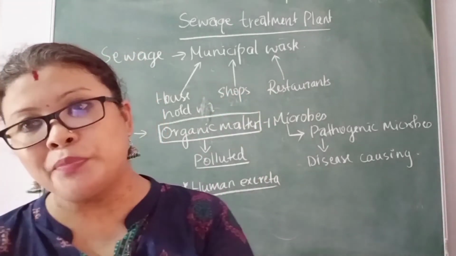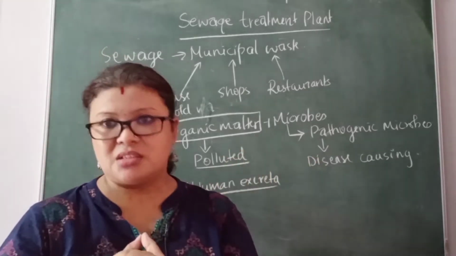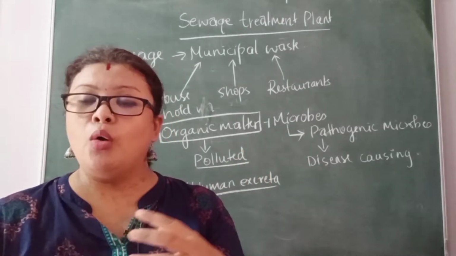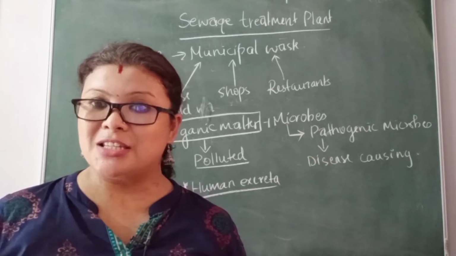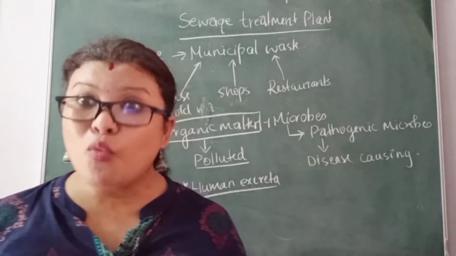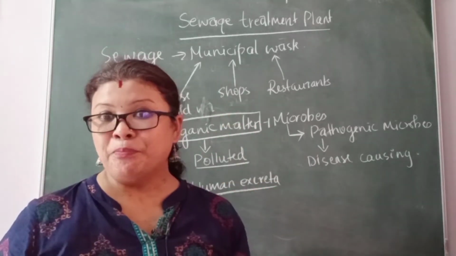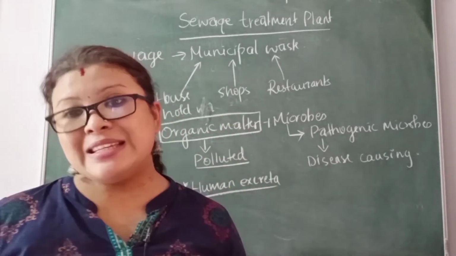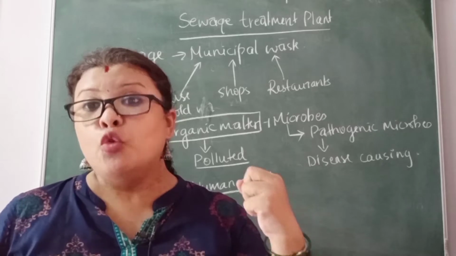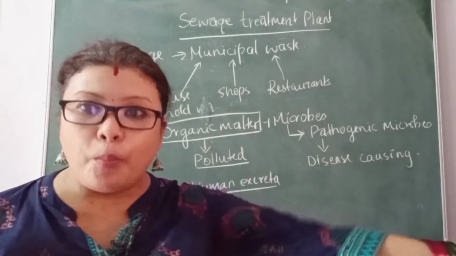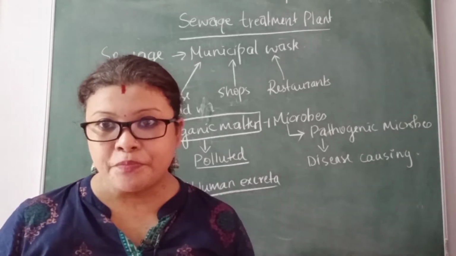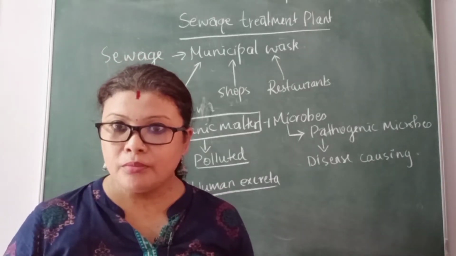So we have a drainage system. Will this drainage system, from household bathroom waste, kitchen waste, anywhere, take the waste water directly to the river or any open area where we can simply dump? No, we cannot do that.